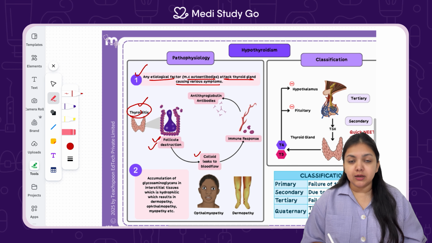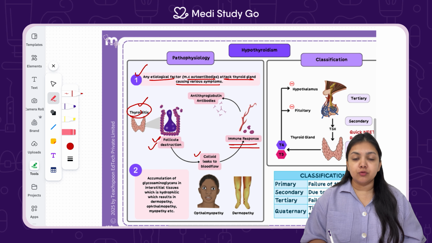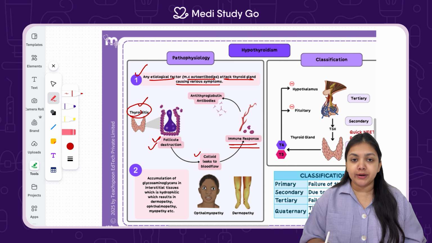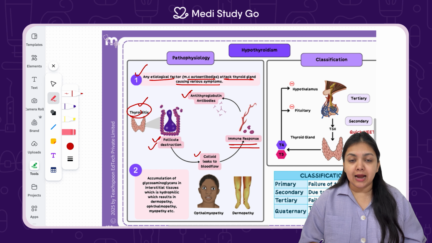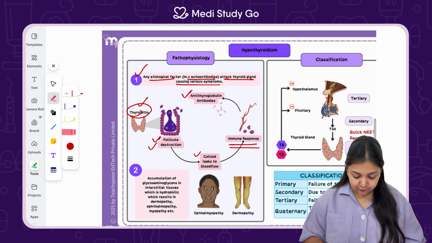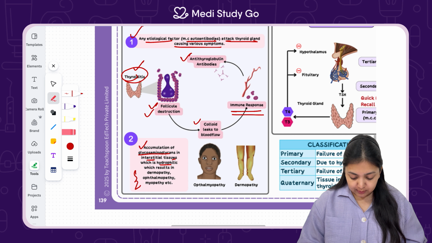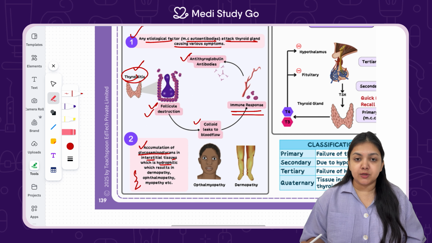This leads to colloidal leak from the cells and the follicles, which leads to an exaggerated immune response, which is going to cause the antibodies attacking the cells of the thyroid itself. This leads to anti-thyroglobulin antibodies, which act against the thyroid tissue itself. This leads to accumulation of GAGs in interstitial tissues, which is hydrophilic in nature and leads to dermopathy, ophthalmopathy, and myopathy. So if fluid is leaking out from the cells, it is going to get accumulated in the interstitial spaces.